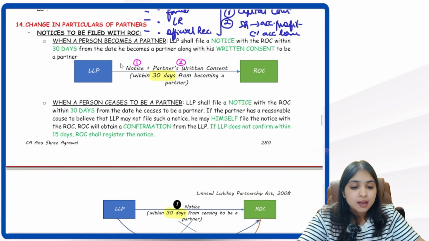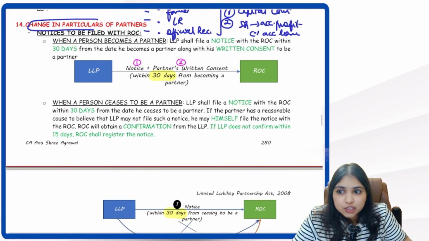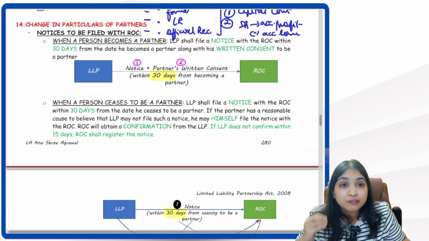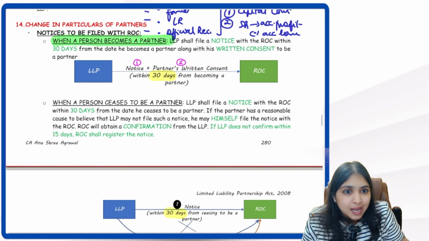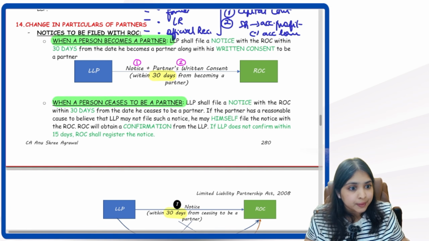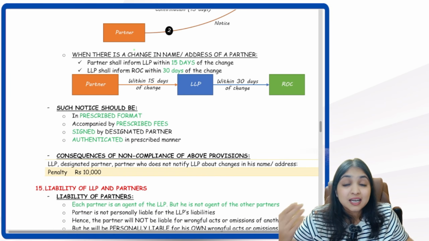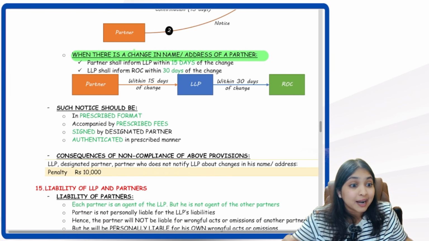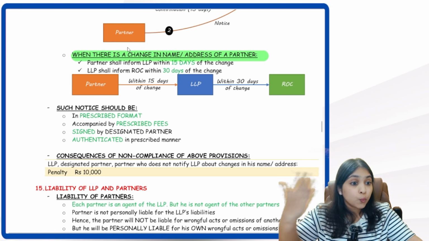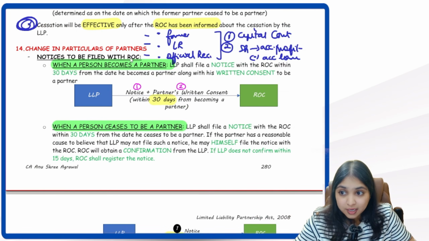Then listen, my next point is about informing the ROC about the change in particulars of partners. 3 things we have to inform the ROC. We have to inform the ROC when a person becomes a partner. When a person ceases to be a partner, we have to inform the ROC. Then when the partner's name is changing or when the partner's address is changing, we have to inform the ROC. So 3 times we have to give a notice to the ROC. That is what we're going to be talking about next over here.